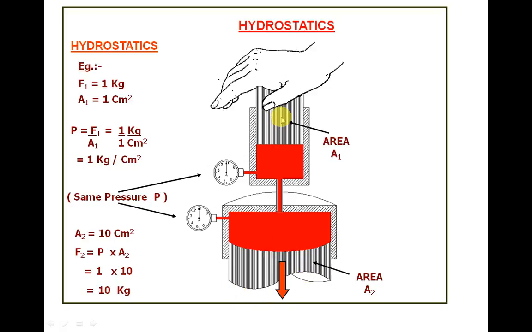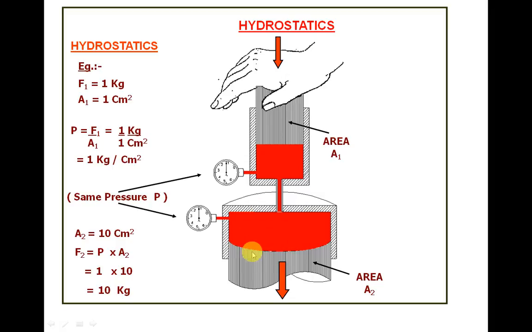When we apply force on this ram, which has area A1, the pressure developed here is force divided by A1. Let us say force is 1 kg and area is 1 centimeter square. Then the pressure developed here is 1 kg per centimeter square. Since this is a confined area, the pressure developed here is also the same, 1 kg per centimeter square.